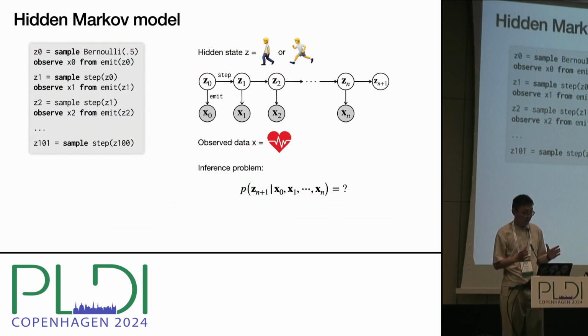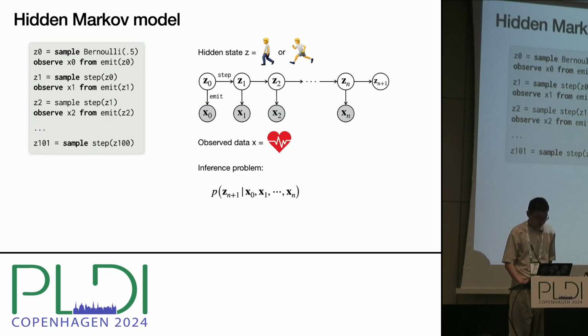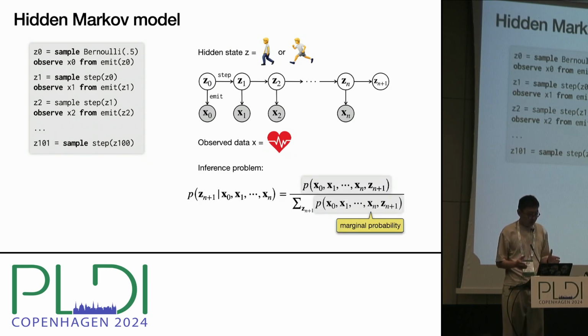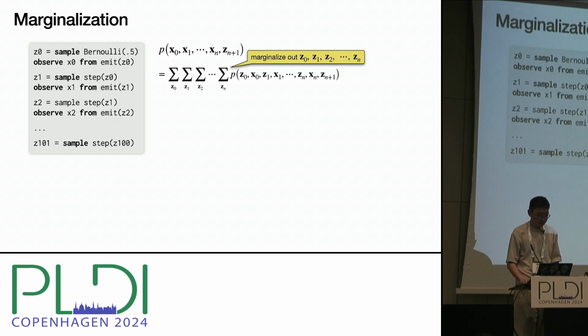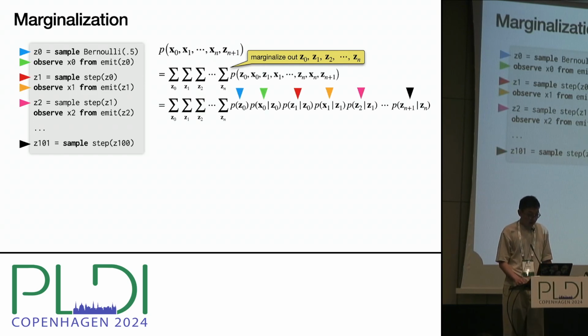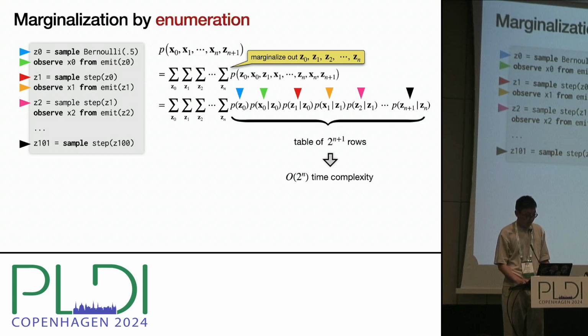To start simple, let's think about how we solve the non-recursive version of the HMM. To compute the conditional distribution, we need to compute the joint probability of the observed data and the next state. This joint probability is a marginal probability. It marginalizes out the hidden state variables from Z0 to Zn. The joint probability of all the variables can be written as a sequence of factors. Each factor corresponds to one line in the program.